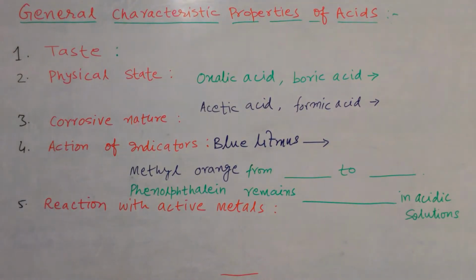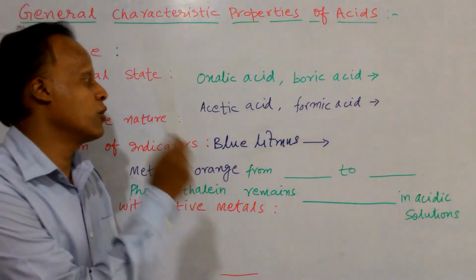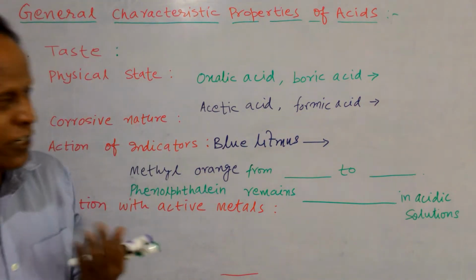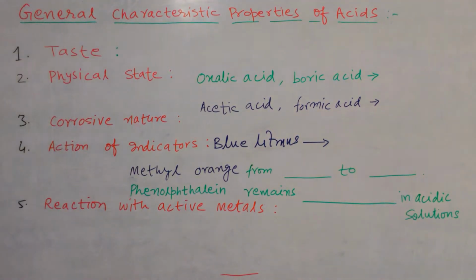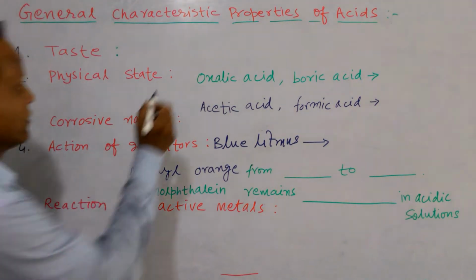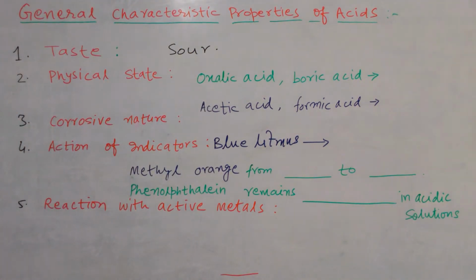Today our topic is general characteristics, properties of acids. Some examples of acids are oxalic acid, boric acid, sulfuric acid, hydrochloric acid, formic acid, acetic acid. First characteristic is taste. Tell me, what is the taste of acids? Sour. So the taste of acids is generally sour. S-O-U-R. This is your first characteristic property of acid.